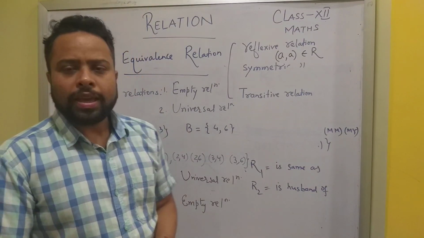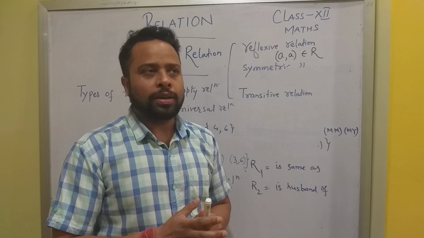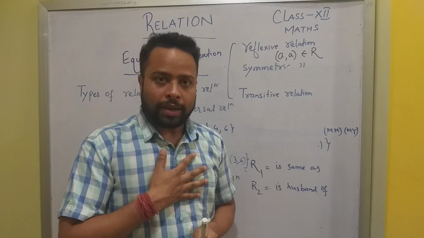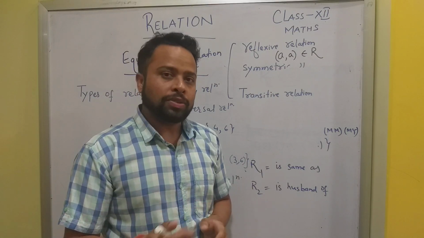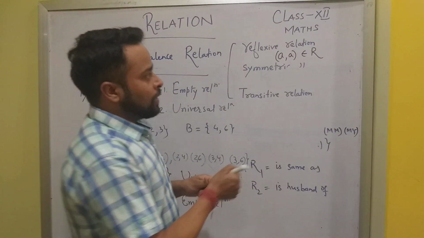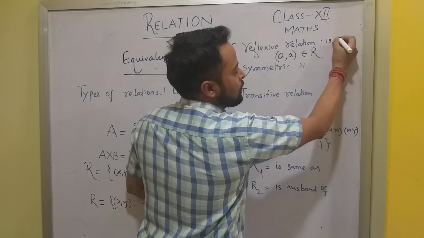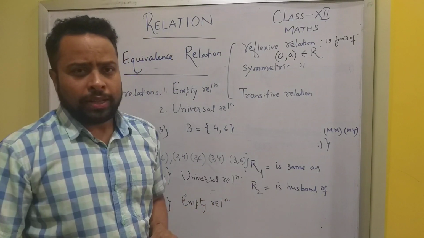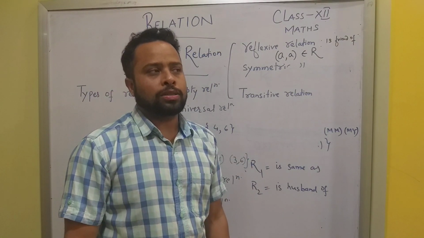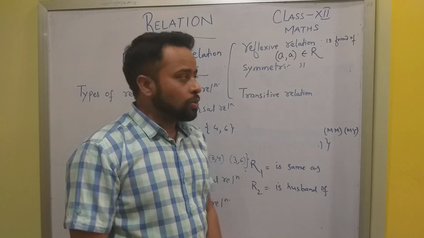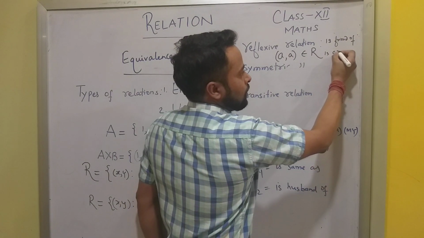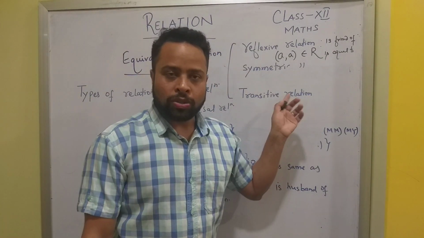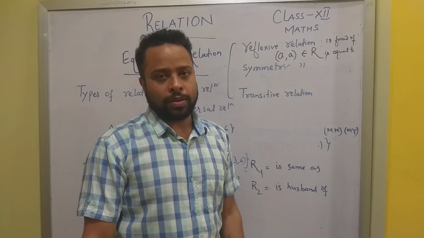For example, if I think of a relation like 'is friend of', I am a friend of myself, so obviously 'is friend of' qualifies as a reflexive relation. There can be one more relation: 'is equal to' is also a reflexive relation.